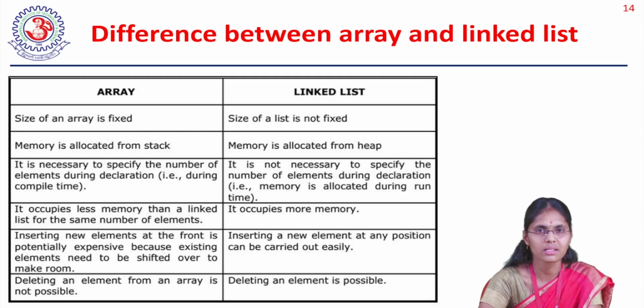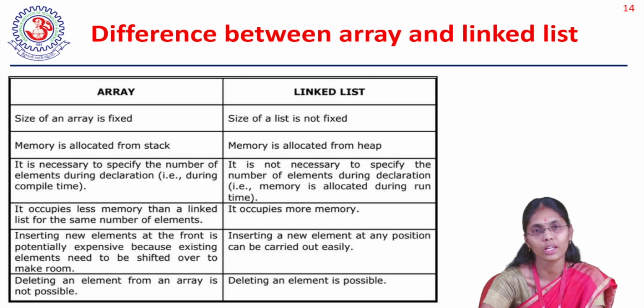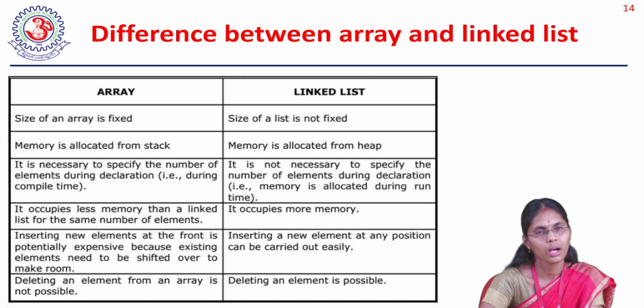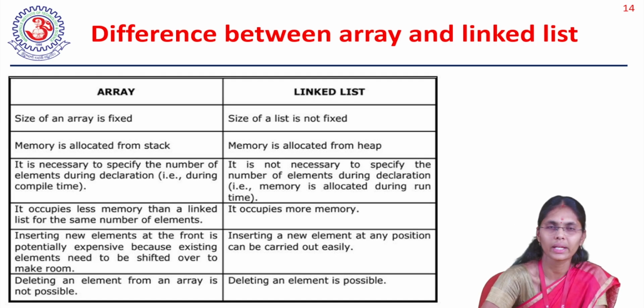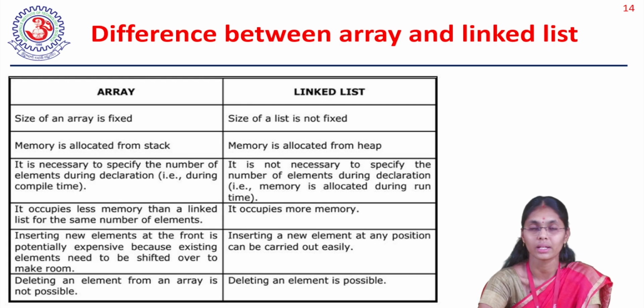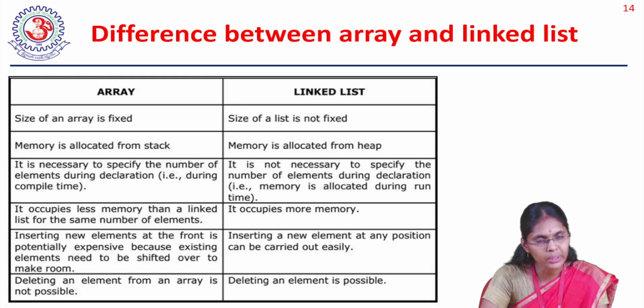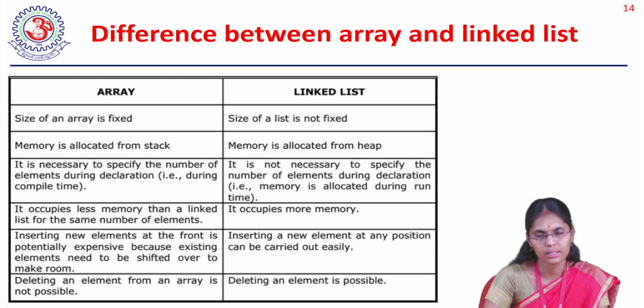And deleting from an array is not at all possible. Still, let me explain. It's not deletion; I can only overwrite the data. Once I create any data in an array, it will be there. The only thing I can do is update that particular position with some other data. For example, in position 0, I assign the number 10. If I don't want 10, I can update it with the number 100, but I can't delete that element. But in a linked list, I can delete the element. These are the differences between an array and a linked list. In simple terms, an array is static and a linked list is dynamic.